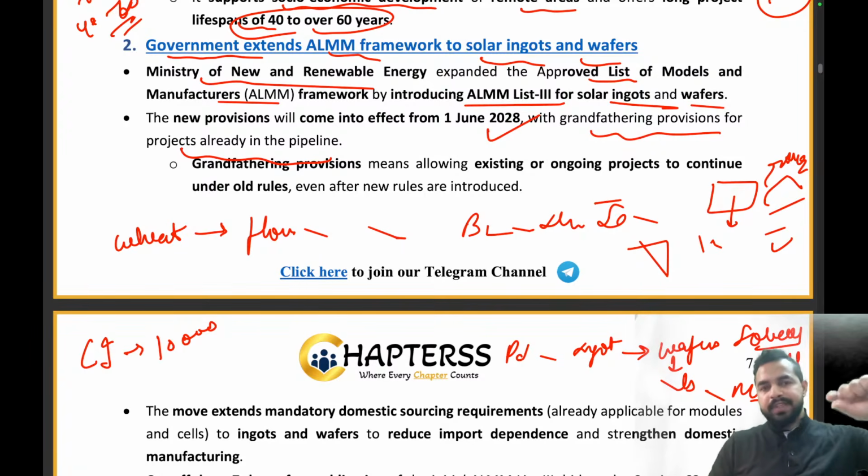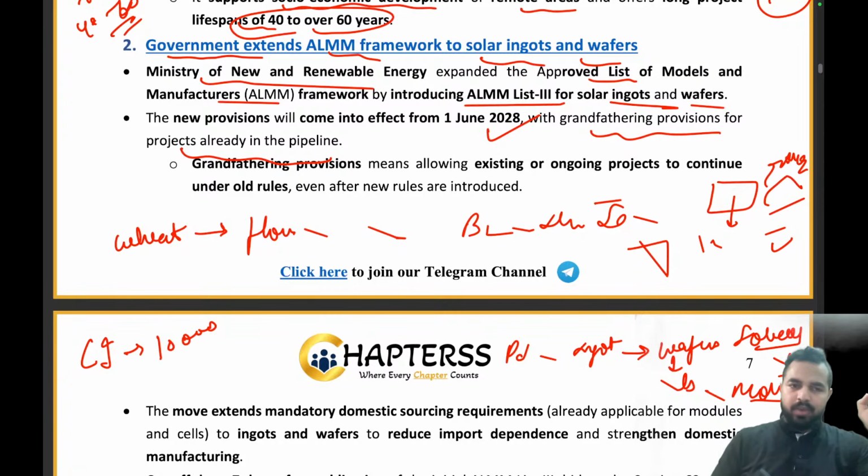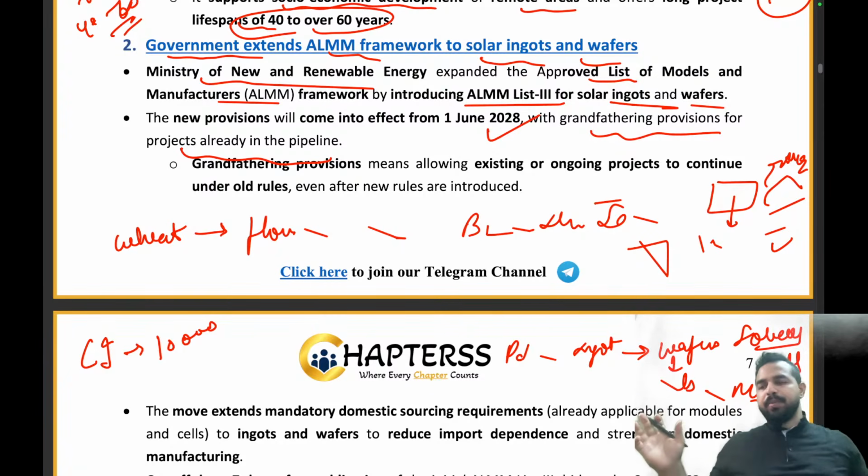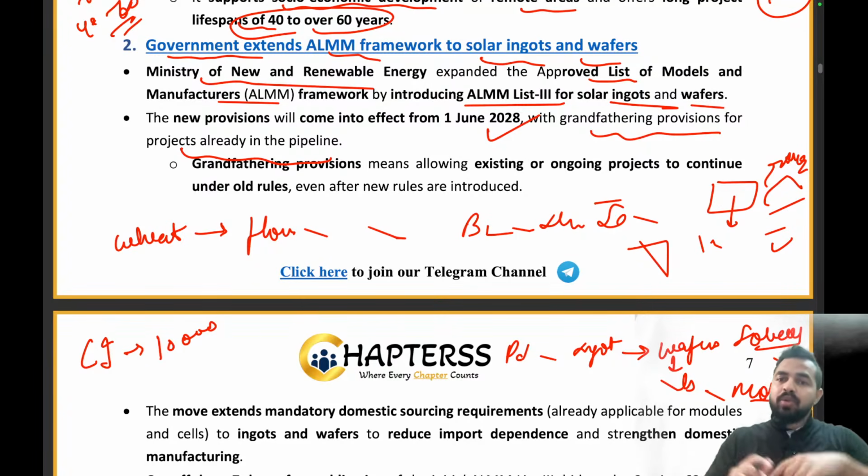Now how exactly is it related to this particular article? There were some projects which were already carrying forward with the old rules, when solar ingots and wafers were not part of the ALMM list. Now the government has added the solar ingots and wafers to that list.